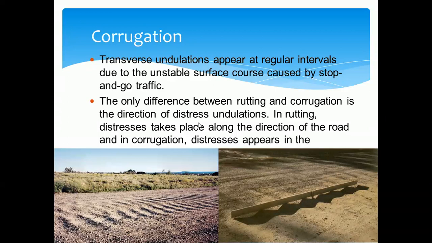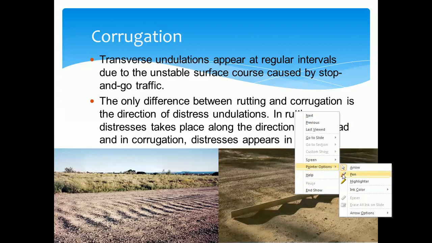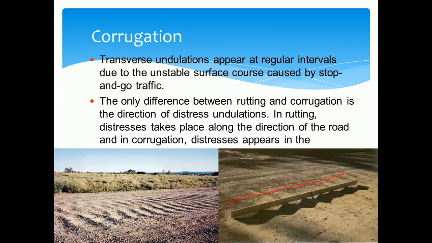The undulations we are observing in the transverse direction, so that is opposite to the rutting. This is also undulations, but it is occurring along the width of the road, not the length of the road. You can observe in the second figure, along the width of the road we are observing the undulations.